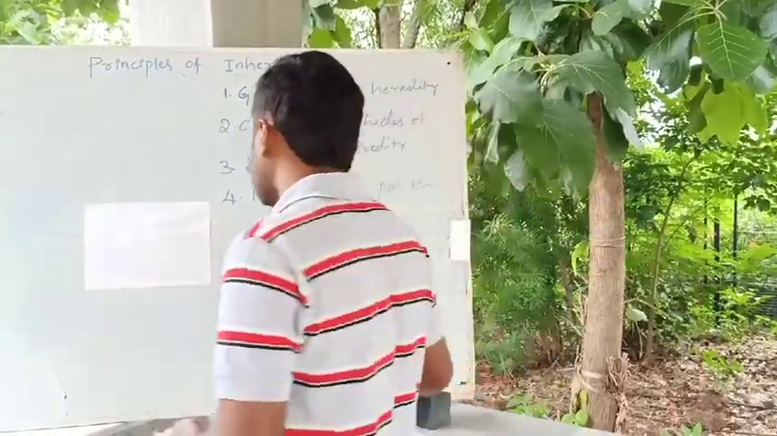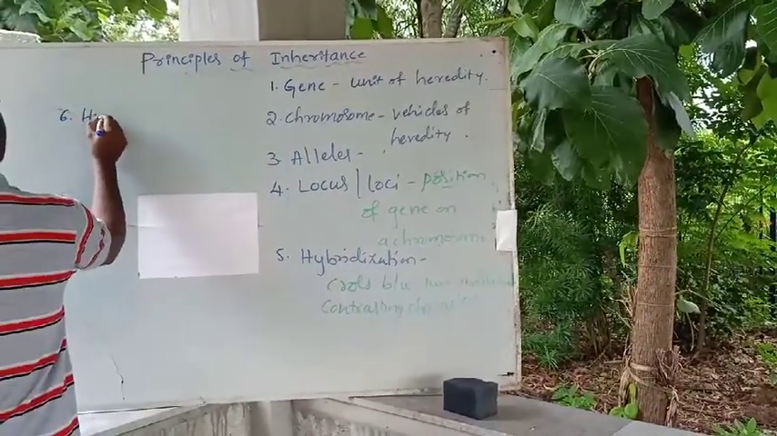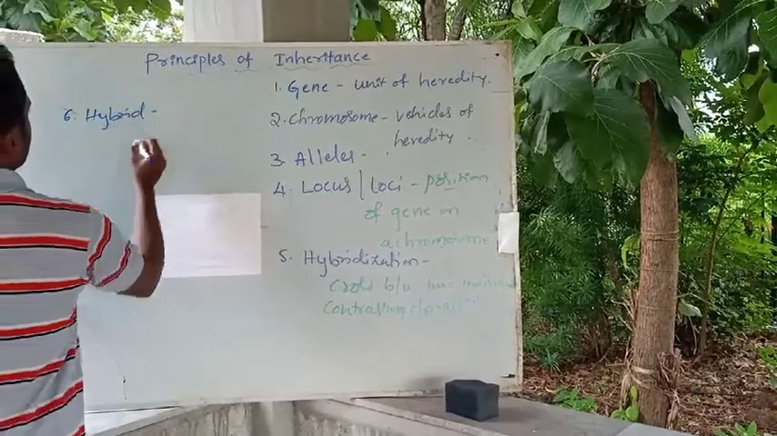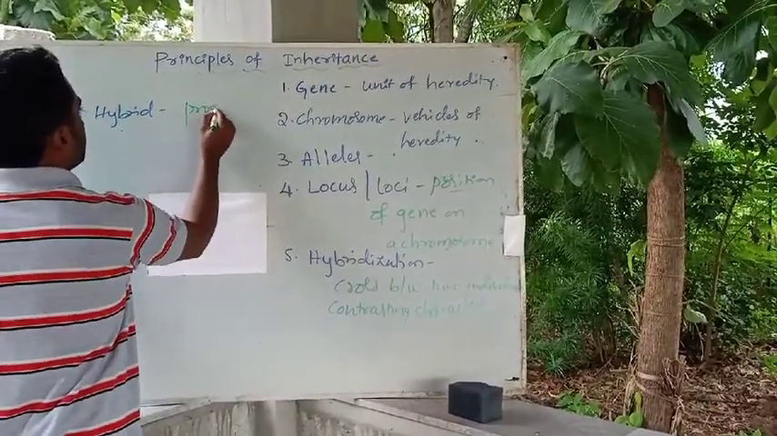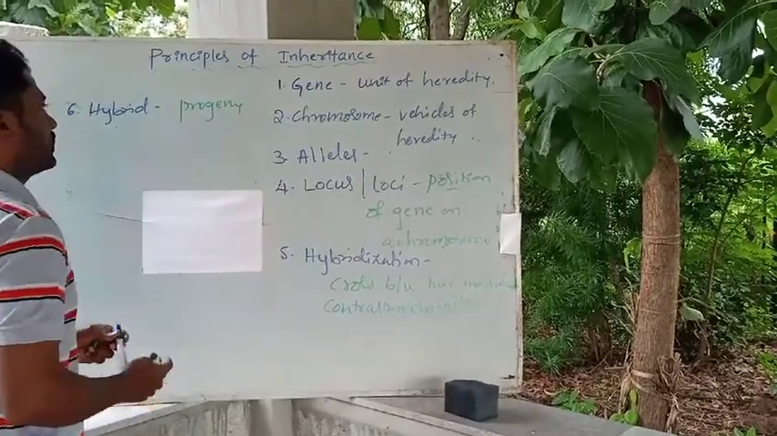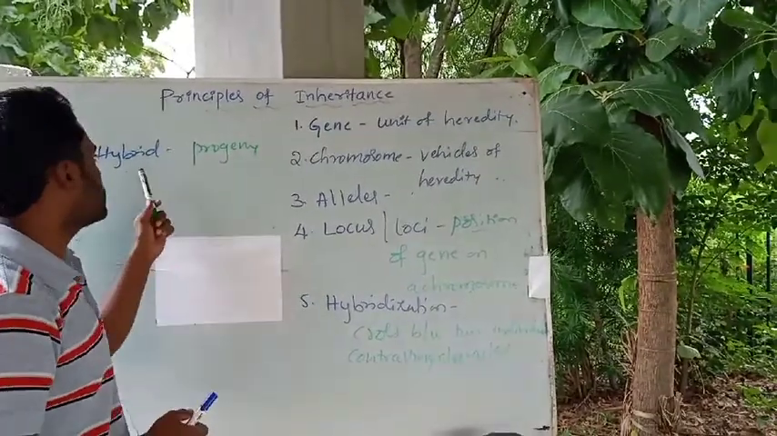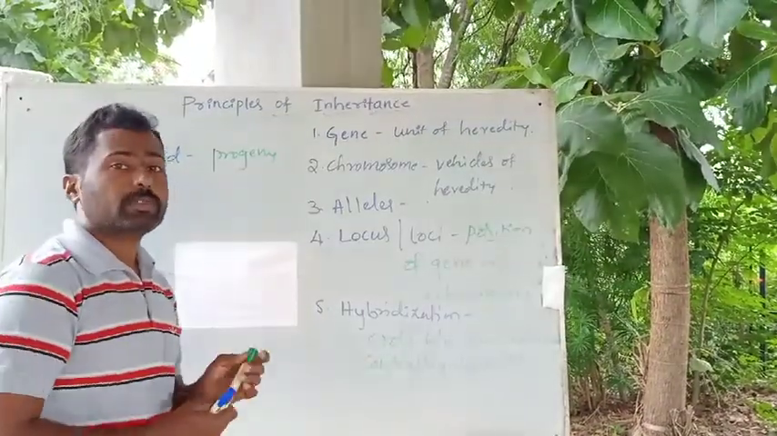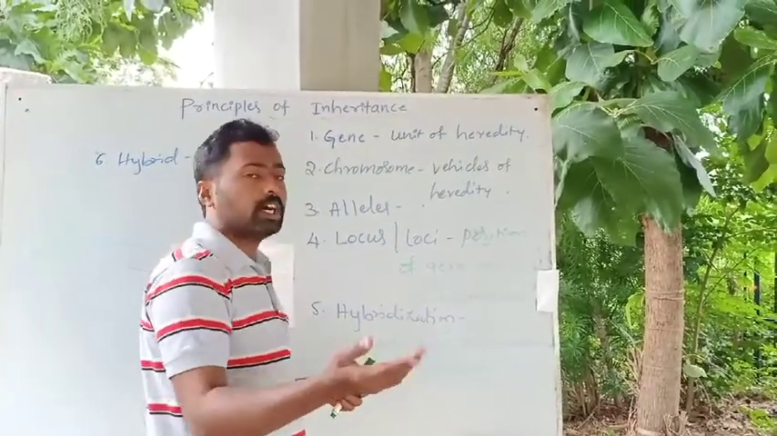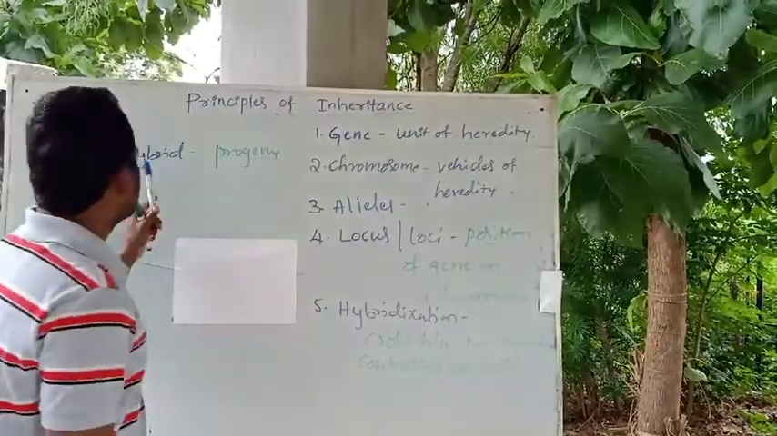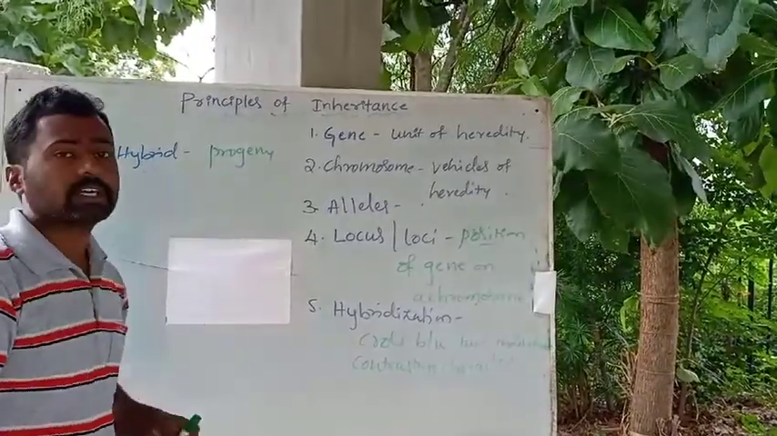And the next one is the hybrid. A hybrid is nothing but the offspring or the progeny obtained by hybridization. The progeny obtained by hybridization is what we call a hybrid. It usually expresses the character of the dominant one. The progeny obtained by the process of hybridization is called a hybrid.